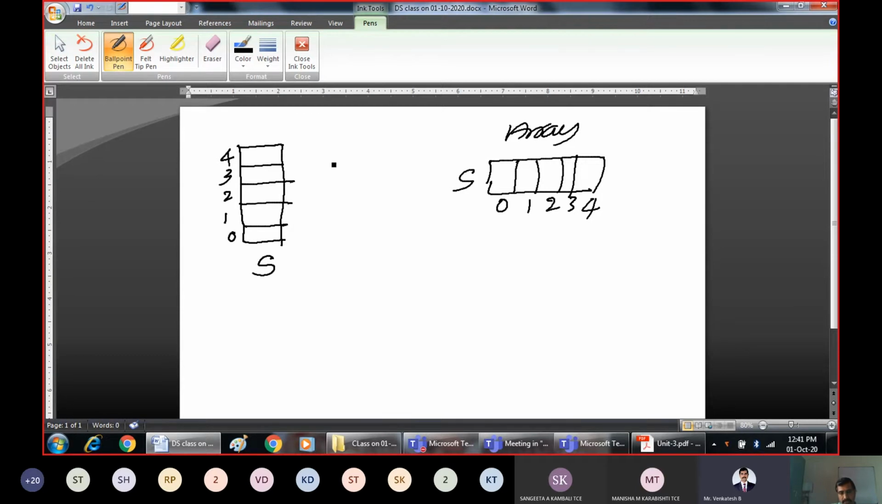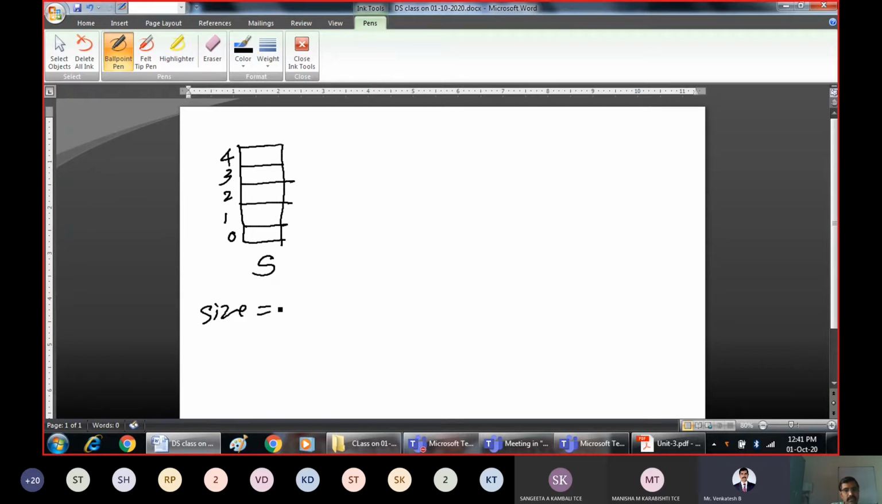But this stack has elements inserted from this end and elements deleted from the same end. Assume we have created the stack, and what is the size of this stack? The size of this stack is equal to 5. Meaning it can hold 5 elements. It can hold 5 elements.